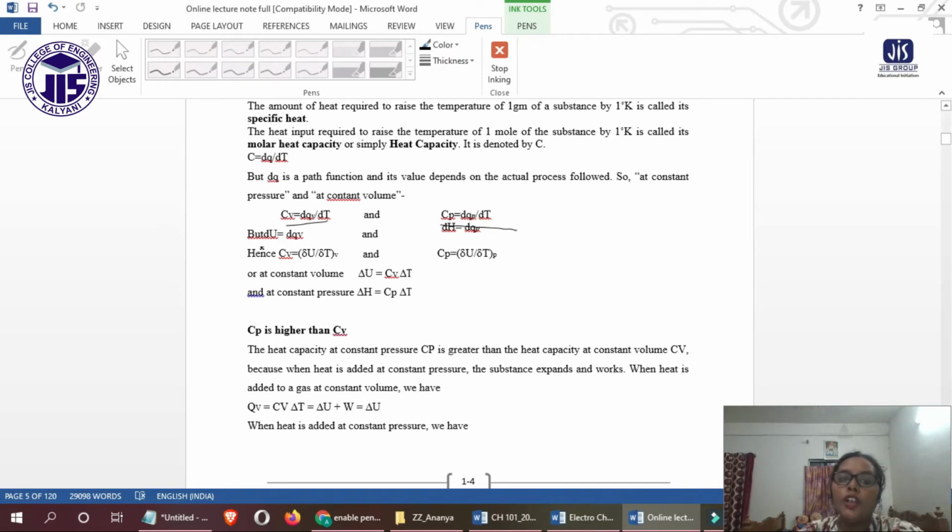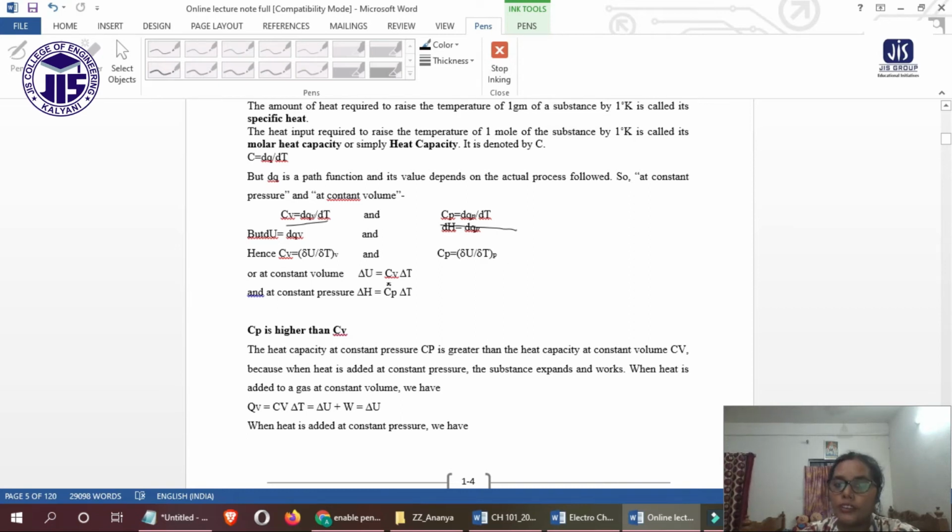We know that dE equals dqv, and Cv equals dE by dT at constant volume. And Cp equals dH by dT at constant pressure.